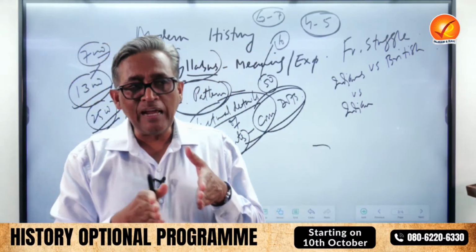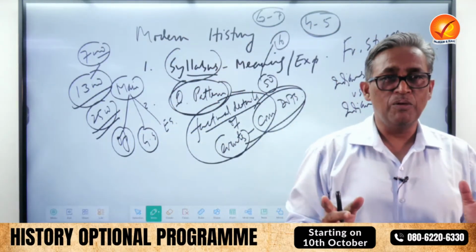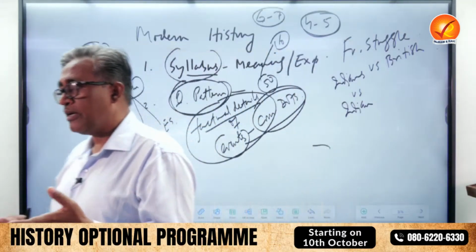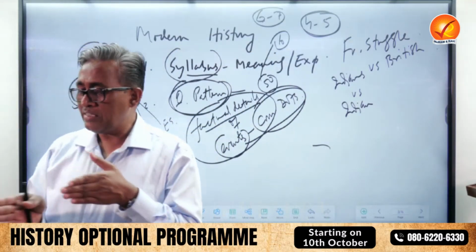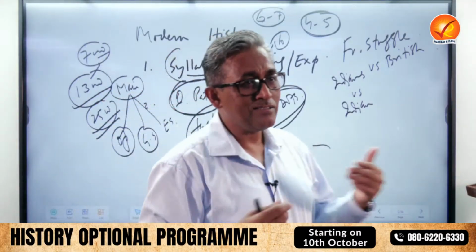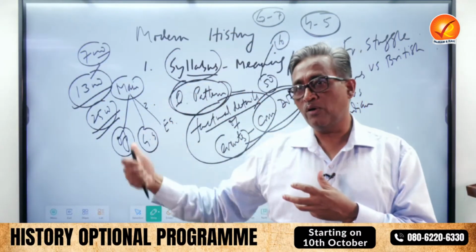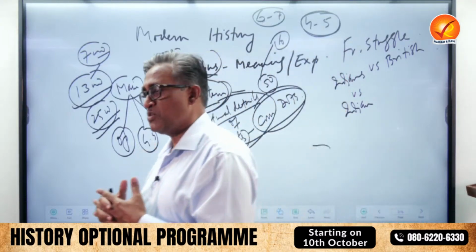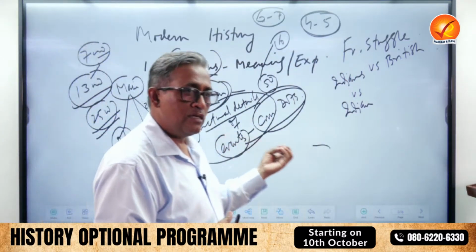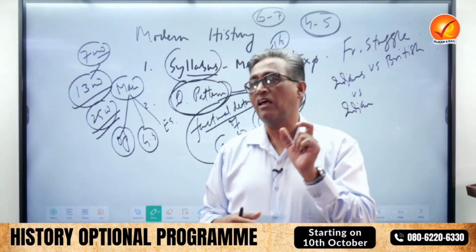Like in the 19th century, peasant struggle is different from the 20th century. You must have heard of the Indigo Revolt, Deccan Riots, Pabna Revolt, right? How is it different from the Awadh Kisan Sabha, the UP Kisan Sabha, the Andhra Kisan Sabha? So these movements are different from the revolts of peasants in the 19th century. That discipline you would get in just 2.5 hours with notes, pointers, and clarity.